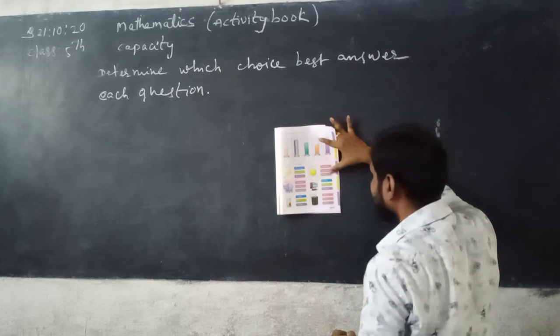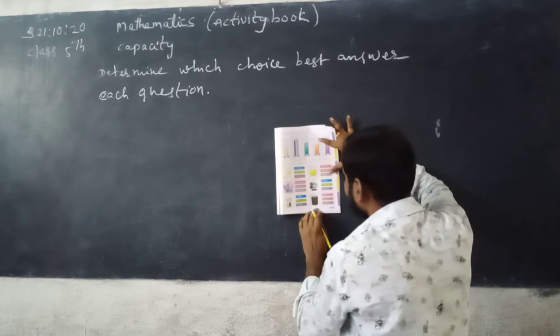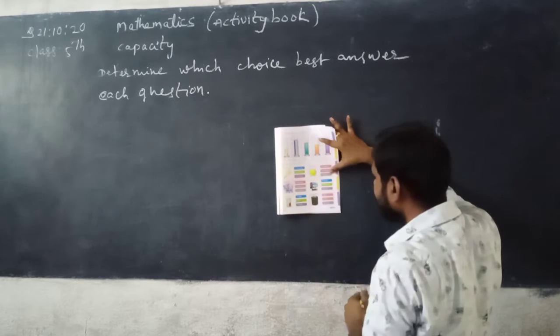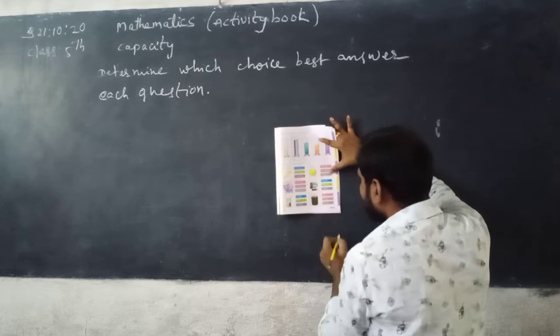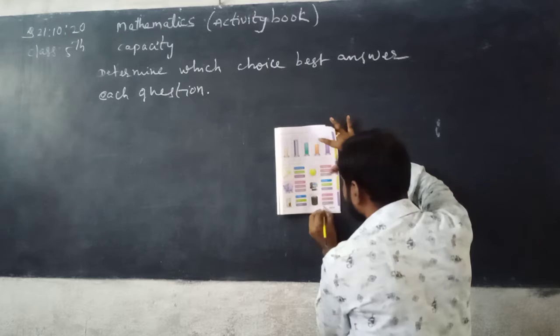So underline, everybody. Now capacity of a water container. See here, 1 liter, 10 liters, 500 liters. So 500 liters is correct. Underline.